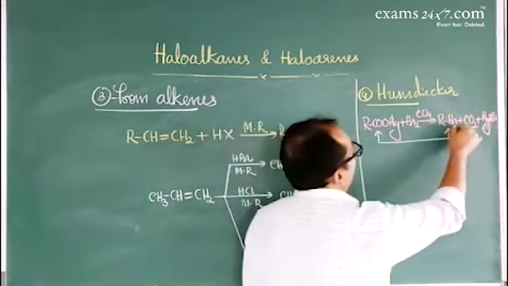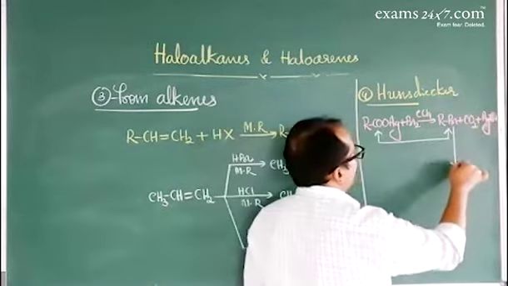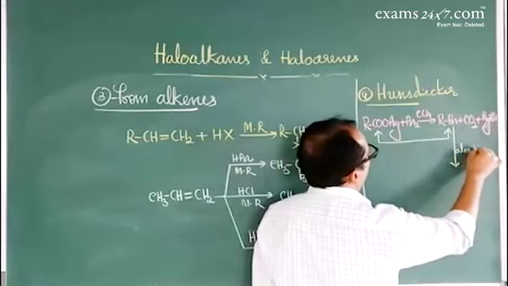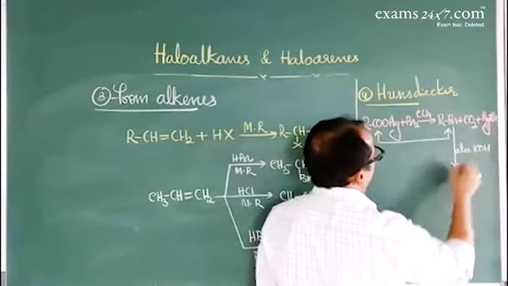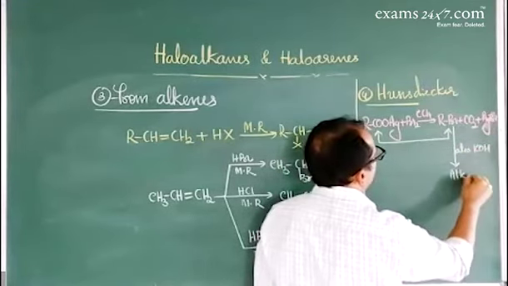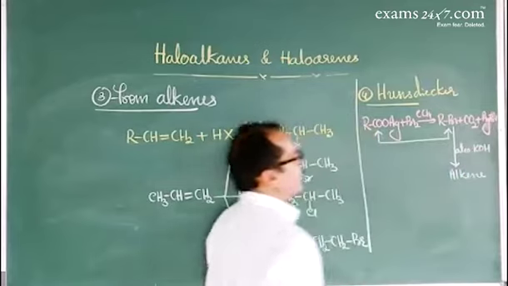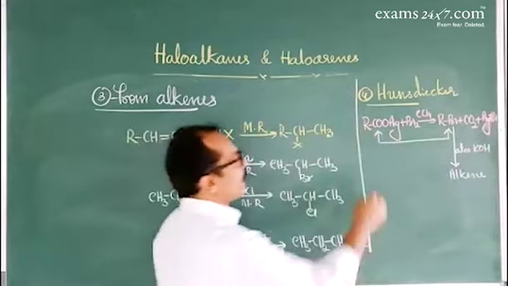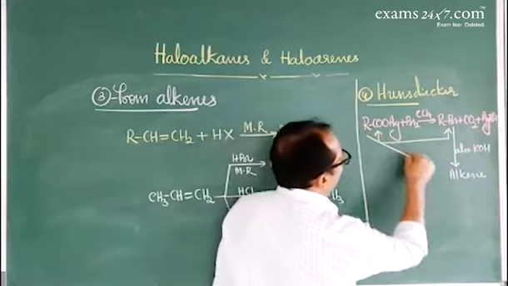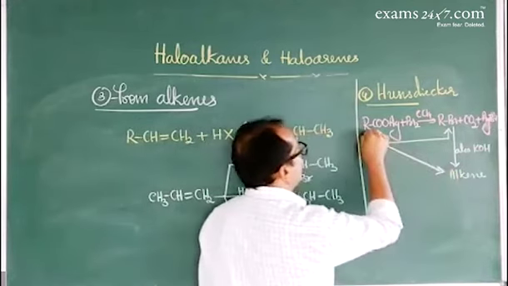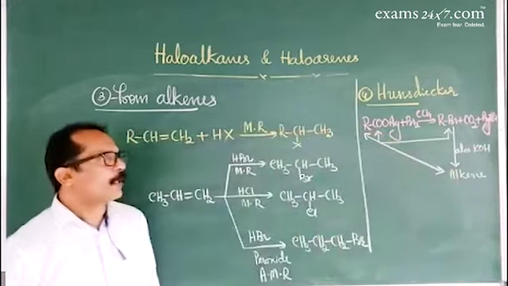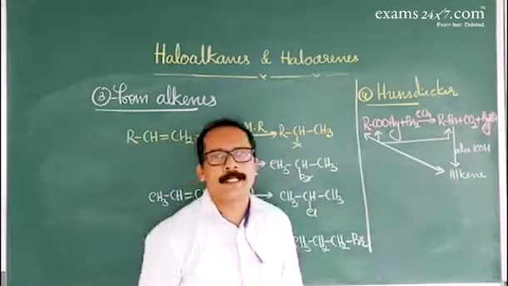In competitive examinations, they'll extend this reaction. On heating with alcoholic potash, that gives an alkene.